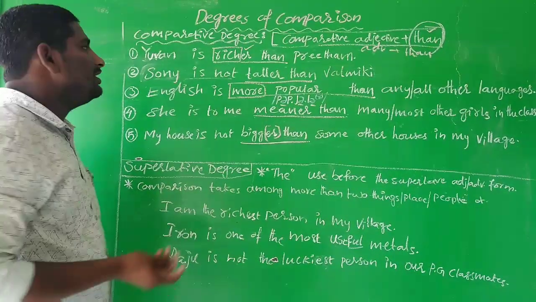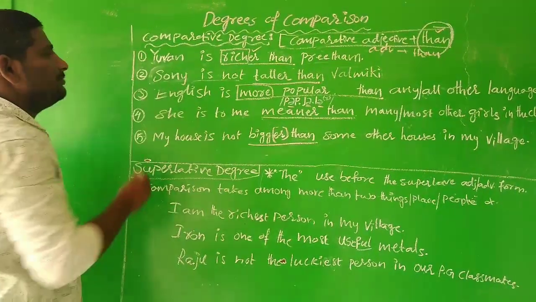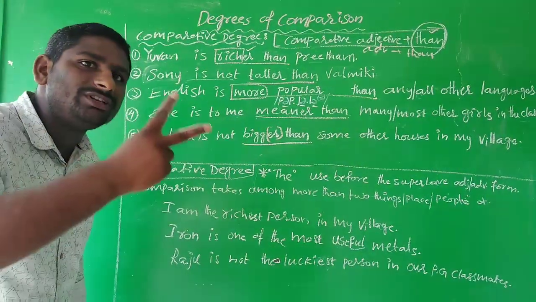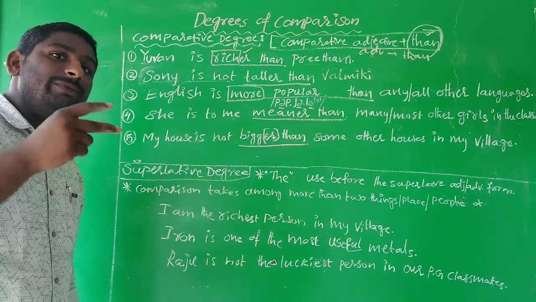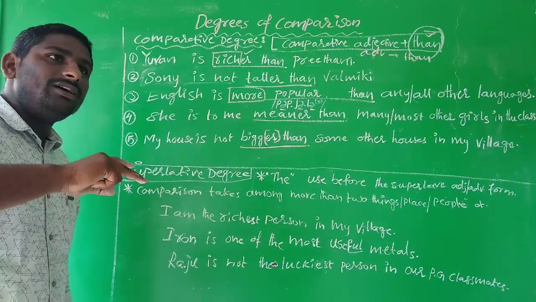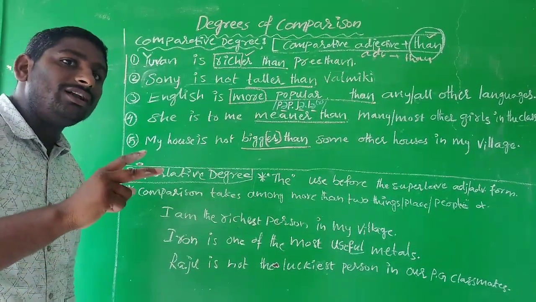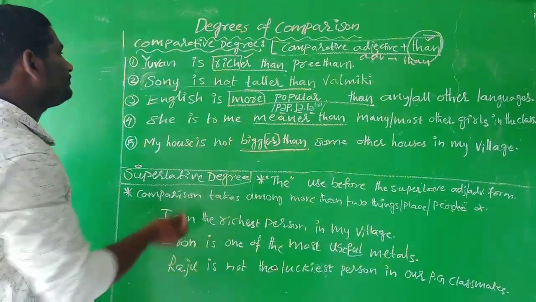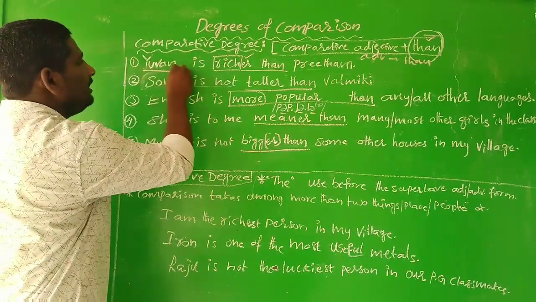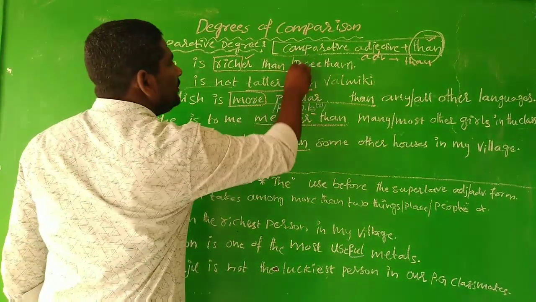If you see the first two sentences, the comparison is taken between two persons only, and here the comparison is mainly between two persons who are not equal or similar. So you can see, Yuvan is richer than Pritham.